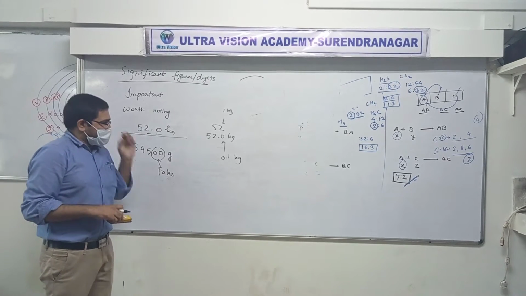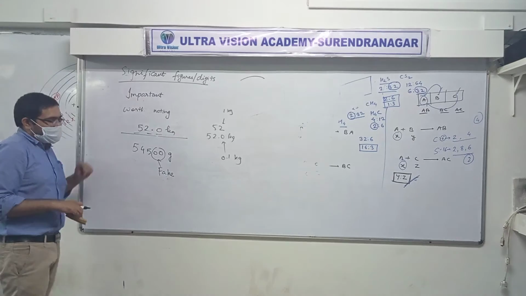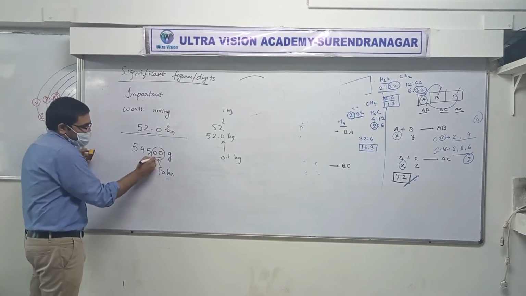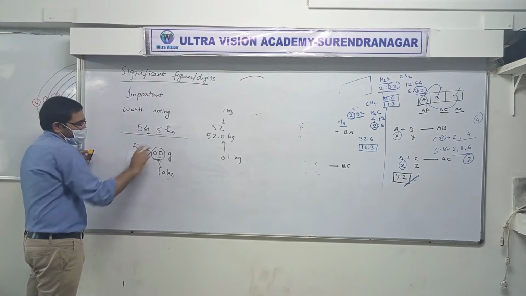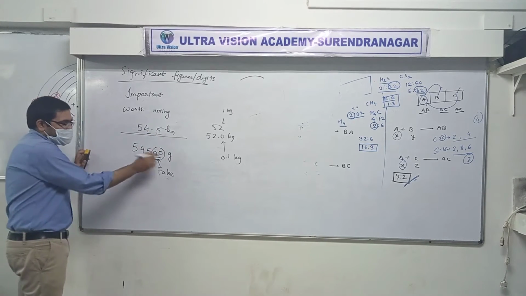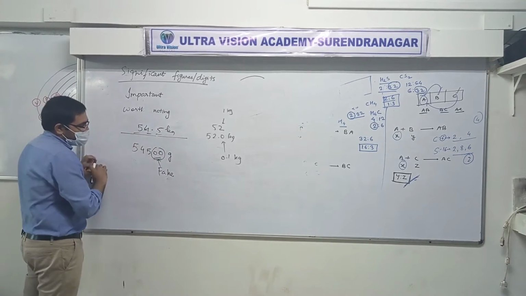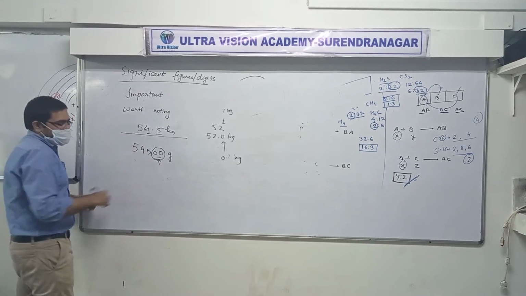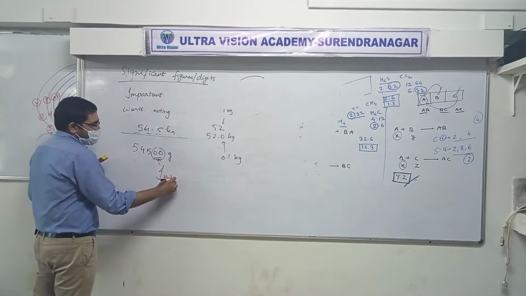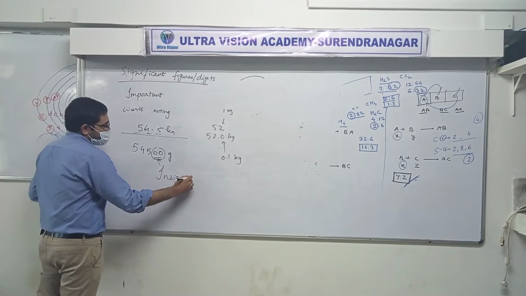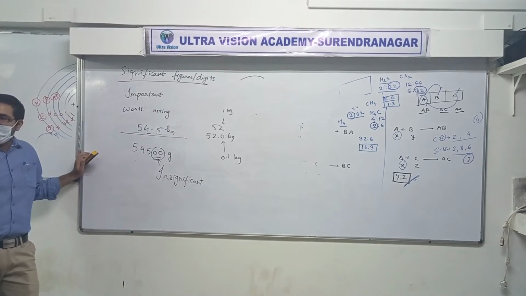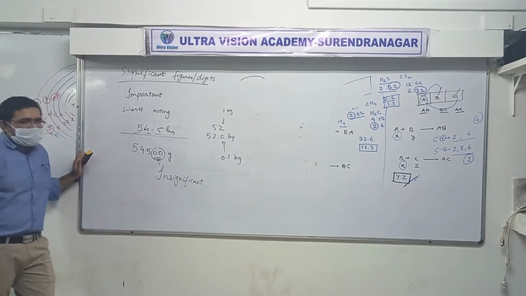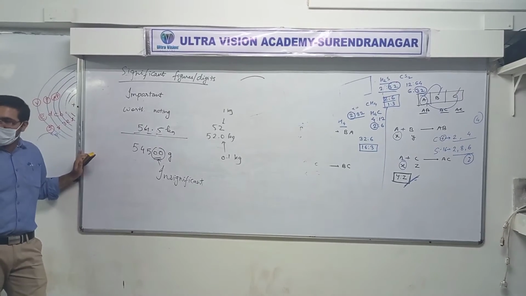So again, coming back to the point of insignificant digits. Do you realize that these zeros, like I was saying earlier, if the mass is 54.5 and then we convert to gram, these zeros were never measured. Such digits are called insignificant digits. Is that clear? What is the meaning of insignificant? Basically, even if you remove them, it does not make any difference.